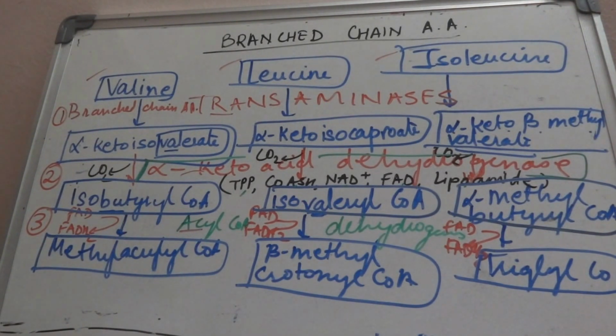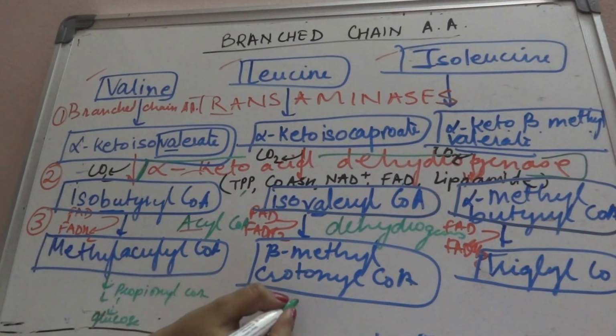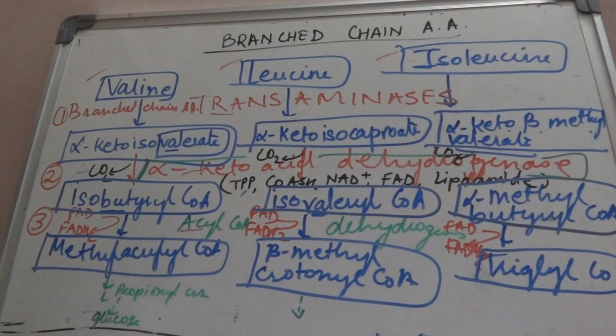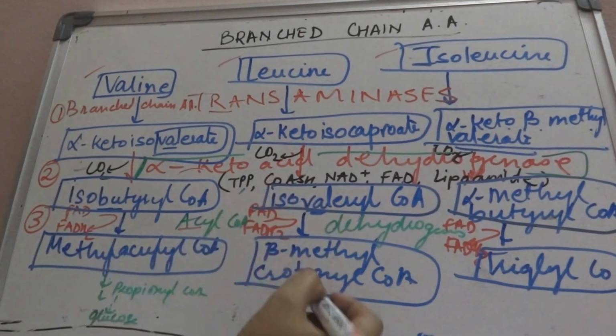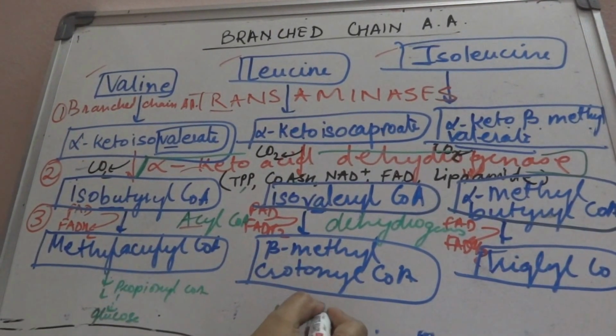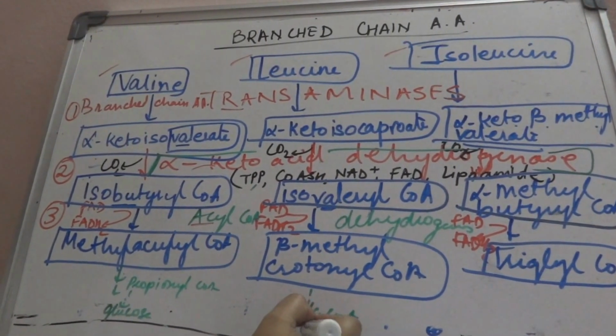We will see. Now this methyl acrylyl CoA can finally lead to the formation of propionyl CoA. This propionyl CoA can form methyl malonyl CoA and then it can form glucose. Okay, leucine, as we know, is a ketogenic amino acid. So it will form HMG CoA. HMG CoA will undergo fat metabolism.